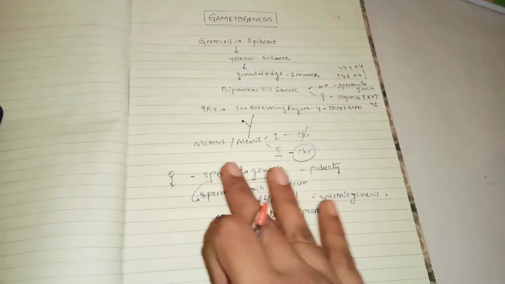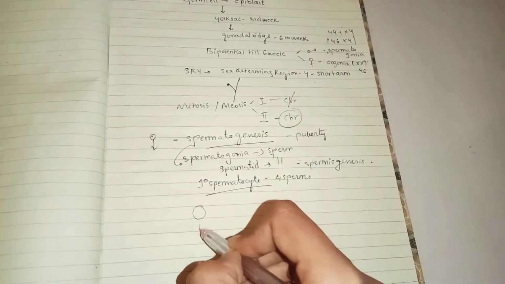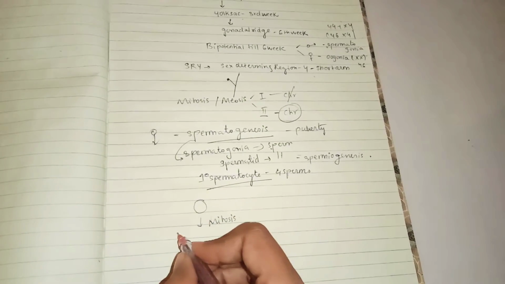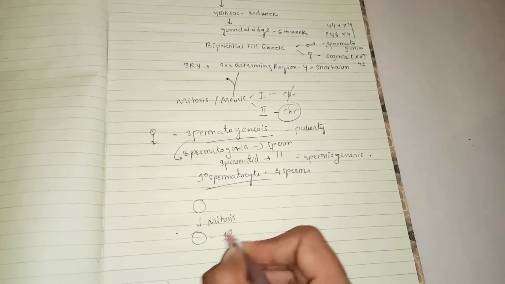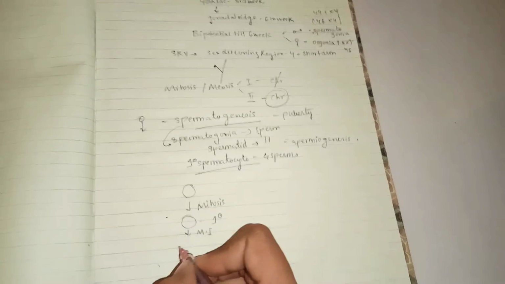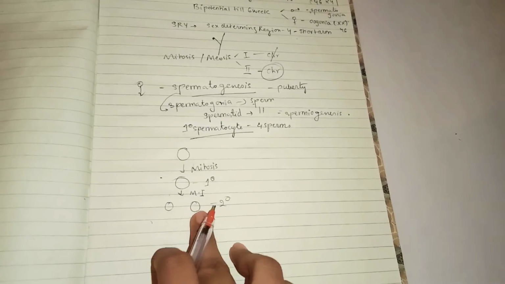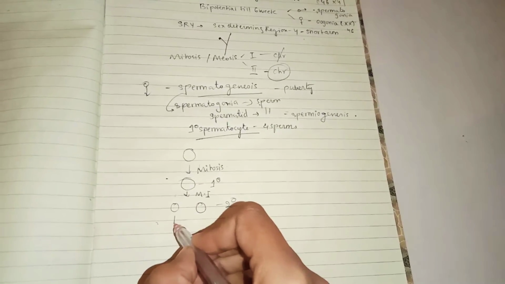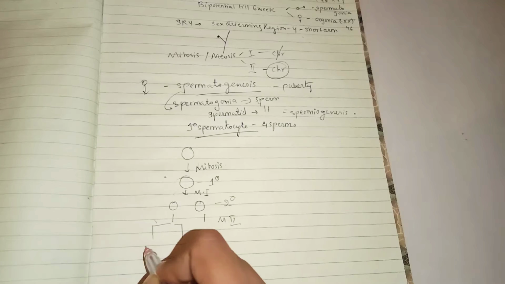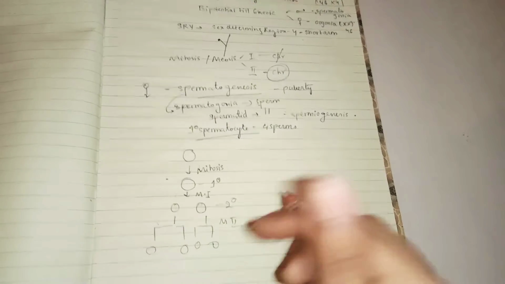Now let us start the process of spermatogenesis. First there is the spermatogonia. This spermatogonia will first undergo mitosis, and by mitosis it will form a primary spermatocyte. This primary spermatocyte will undergo meiosis 1 and form 2 secondary spermatocytes, and these 2 secondary spermatocytes will in turn undergo meiosis 2. By meiosis 2 each of them will form 2 spermatids. That is, in total you will get 4 spermatids. These are called spermatids.